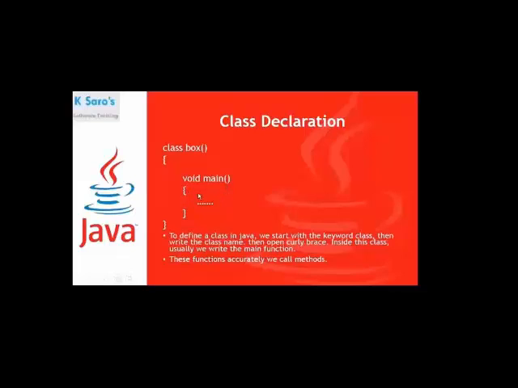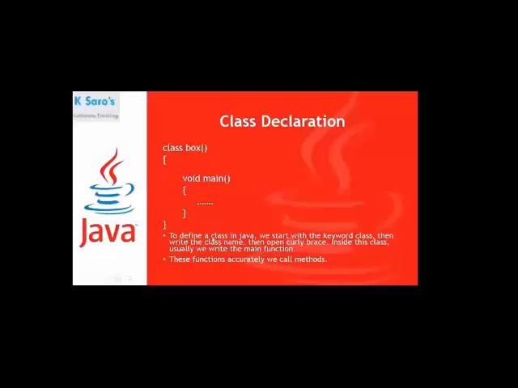Inside this, you open the main method, the main function, and you can write some code here. Then I'm closing this main method. I opened the main method, and I'm closing it here. Then you should close the class also. At the end, you should close the class also. So this is the structure of your Java program. Class name, then open the class, void main, and open the main method. Then write some code, and then close the main method and close the class.